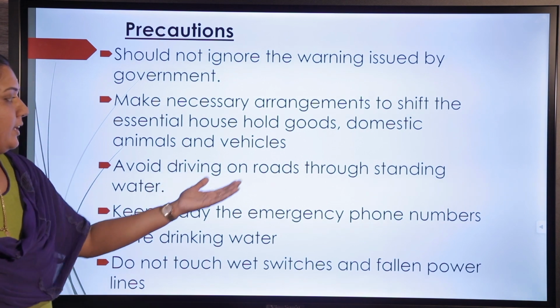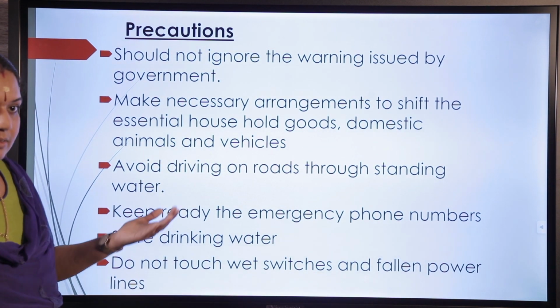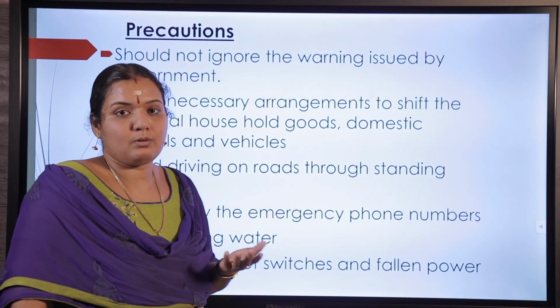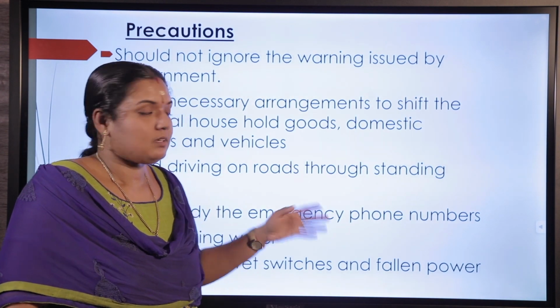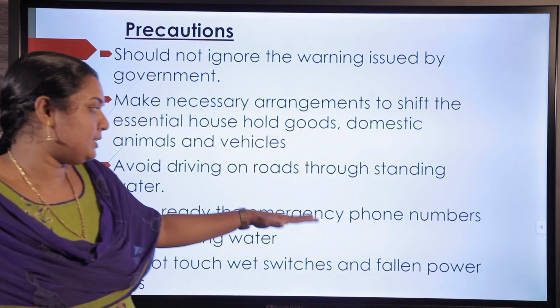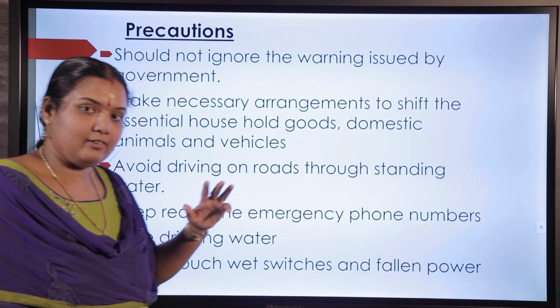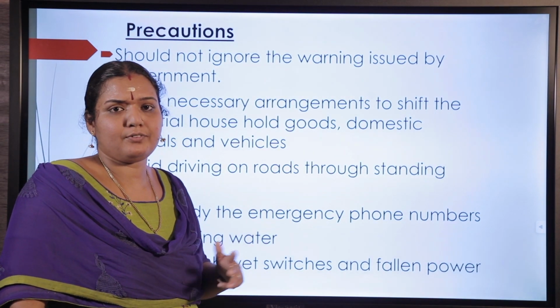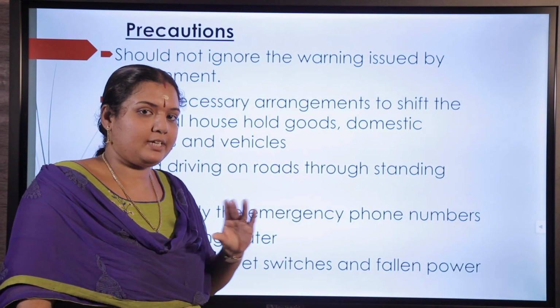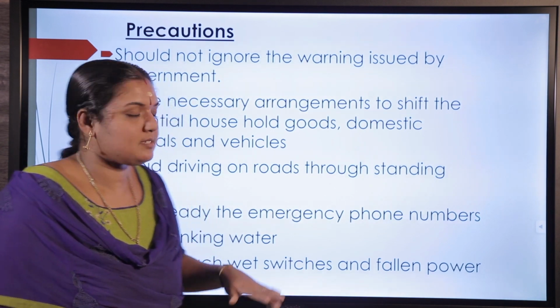And avoid driving on roads through standing water because there may be a damaged road that will cause problems. Keep ready the emergency phone numbers like government authorities, ambulance or fire force. Always keep our emergency phone numbers with us.